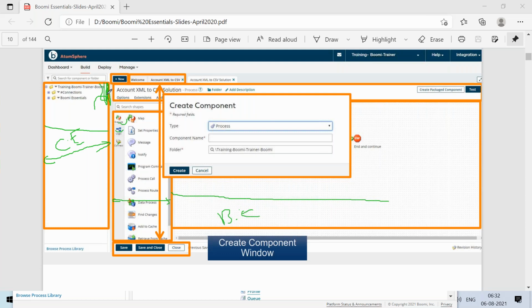That should be in the common folder, and everybody should use that common connection. Should not create another connection. I'll tell you the reason later, because there is a concept called the license. Boomi sells its product based on the license.